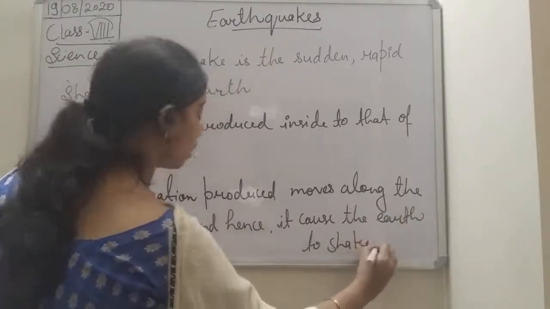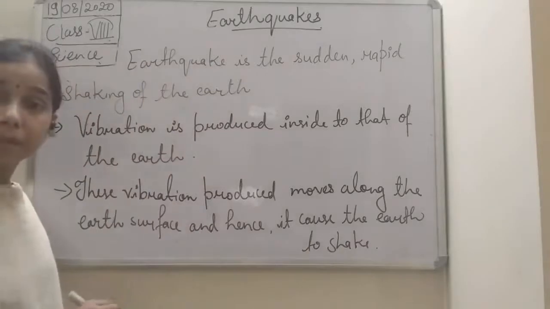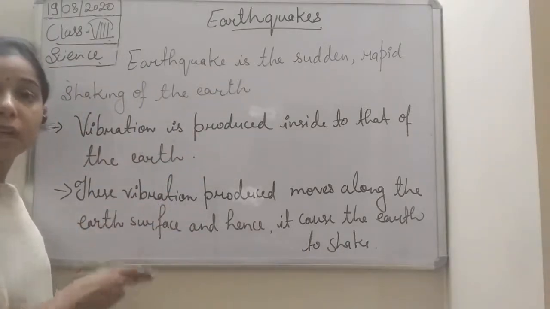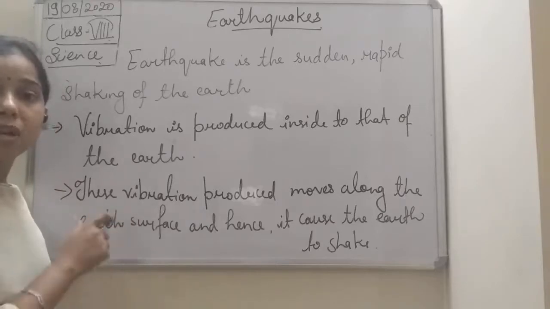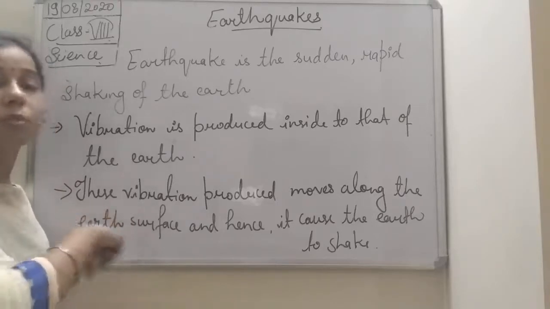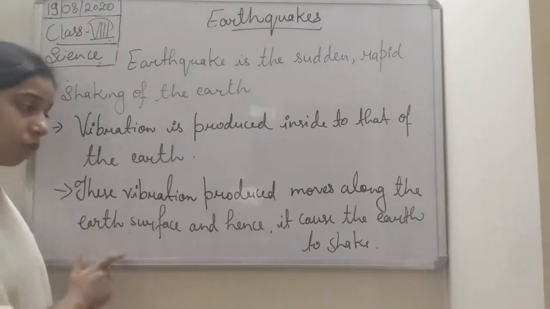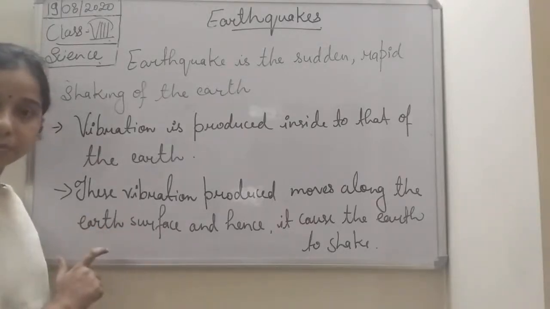It is because of the vibration produced inside the earth that the earth shakes. Since the vibration moves along the earth's surface, it makes the earth shake or roll.